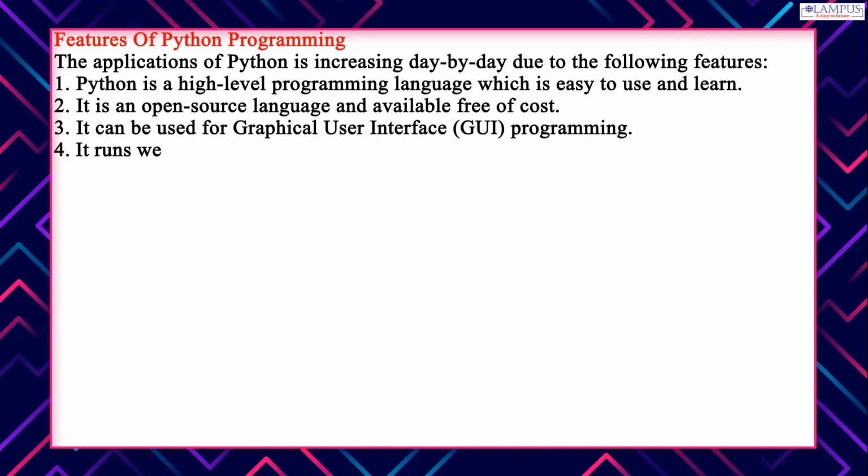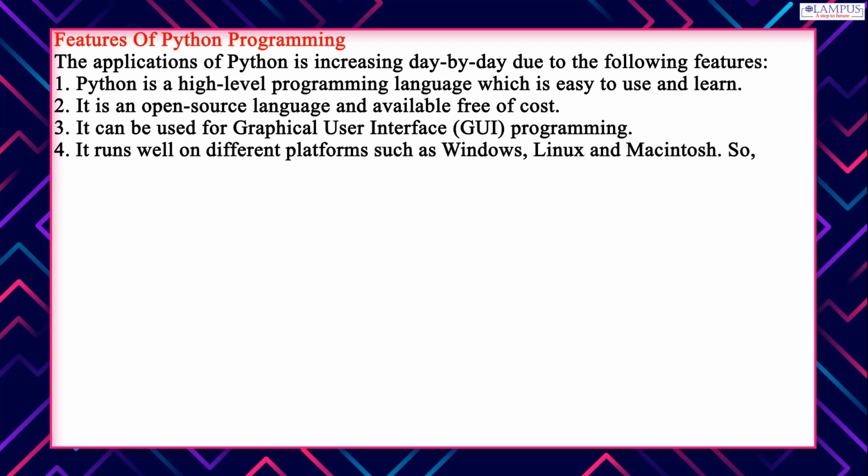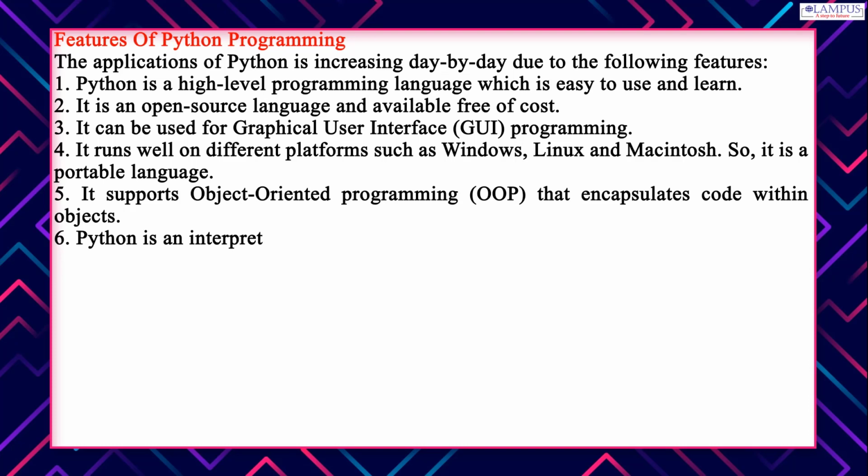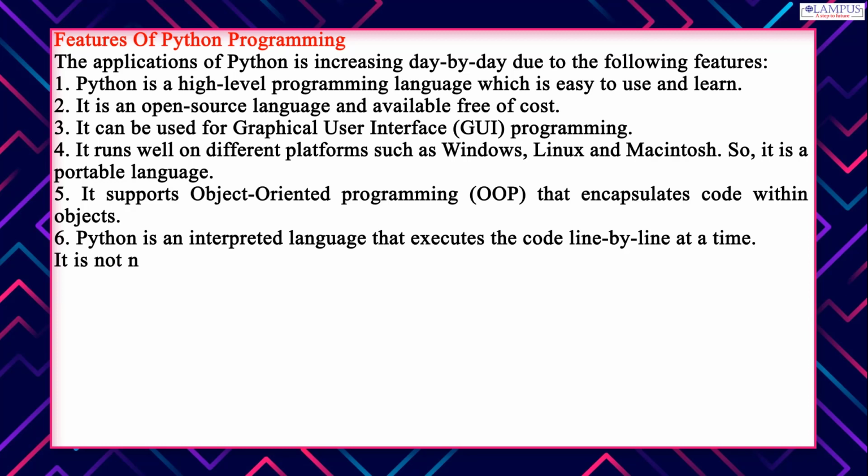4. It runs well on different platforms such as Windows, Linux and Macintosh. So, it is a portable language. 5. It supports object-oriented programming (OOP) that encapsulates code within objects. 6. Python is an interpreted language that executes the code line by line at a time.